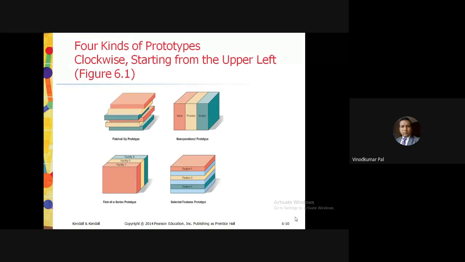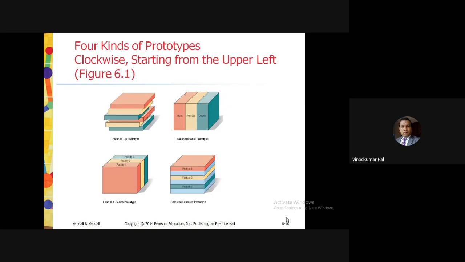Now in the first of a series prototype, it's a type of prototyping that involves creating a first full scale model of a system. So what is missing in the non-operational prototype has to be fulfilled in the first of a series prototype. We are just calling it a pilot.